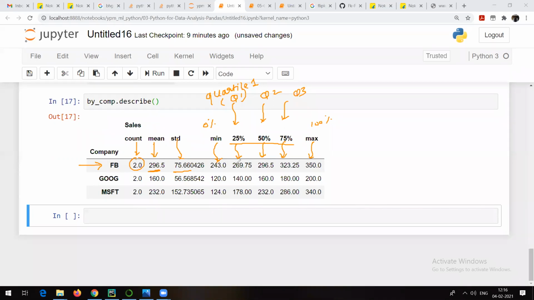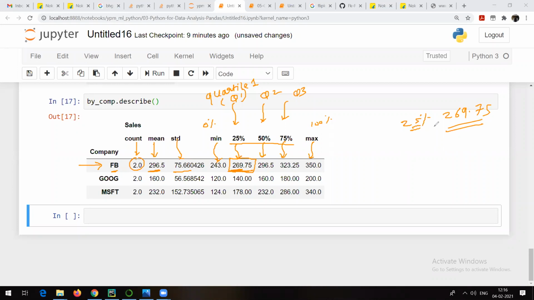I hope you are very much aware of percentile, right? What do you mean by 25 percentile is 269.75? How are you going to interpret this? The sales for Facebook, right? The 25 percentile sales value for Facebook is 269.75.